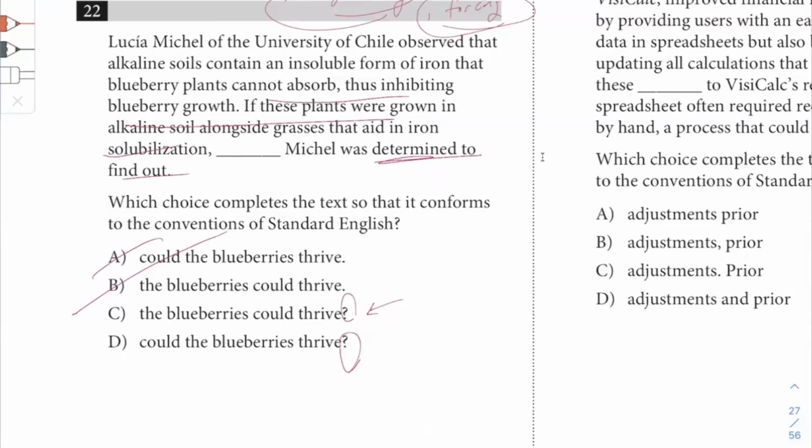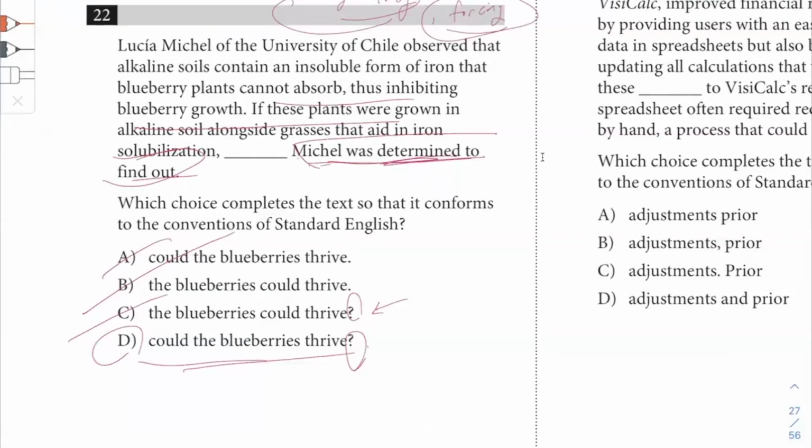you're hungry. If we kind of raise our voices towards the end, yeah, we can understand that the person is asking a question. But strictly in the form of the written word, what do we need? We need the can or the could at the very beginning of the sentence, right? Could the blueberries thrive? That's the way you need to phrase a question. All right. So after the question mark, then you have a new sentence, as evidenced by Michel was determined to find out. He was determined to find out the answer to the question as to whether the blueberries could thrive.